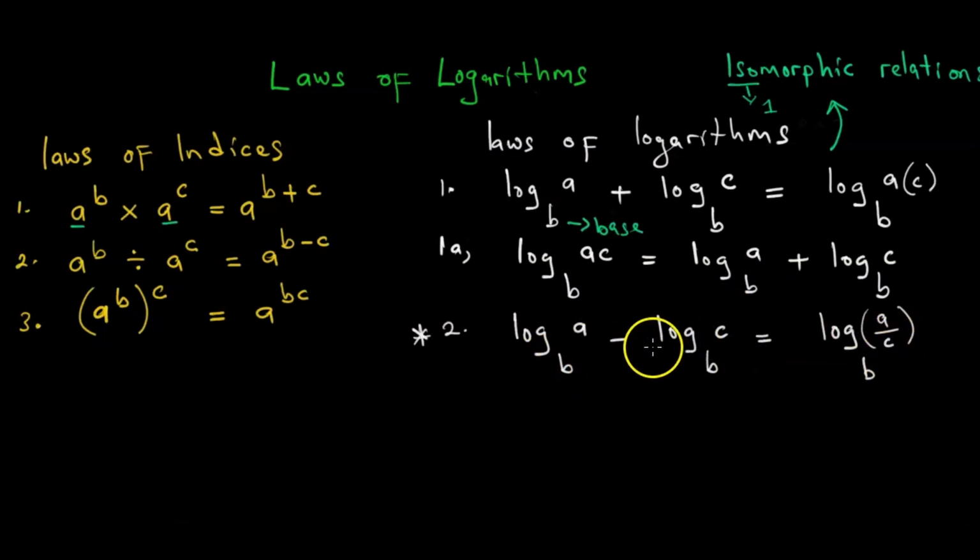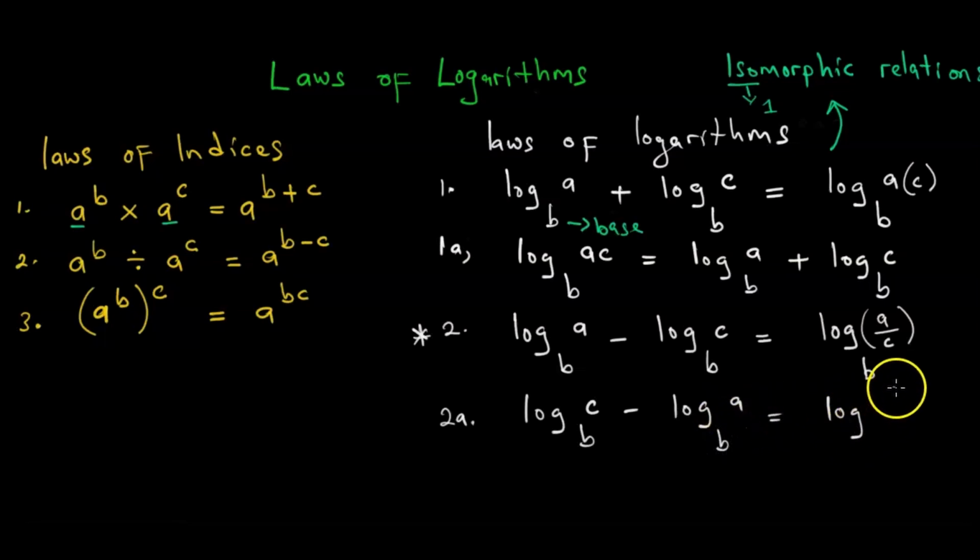Saka the order we are emphasizing panapa ndeyekuti what appears first is the numerator, what comes next is the denominator. Saka the log of a base b minus the log of c base b will be equal to the log of a over c base b. Let us write it starting with this side. That will be our 2a. So the log of, let us say, c base b subtracting the log of a base b will then be equal to the log of, it will be c over a base b. Order matters. So maybe let us write it here. Order matters.